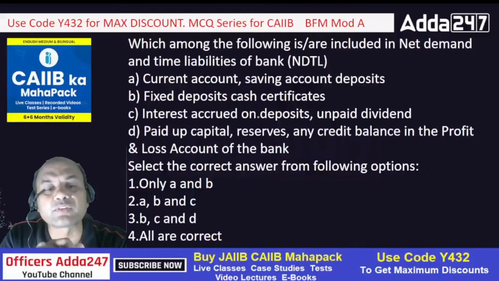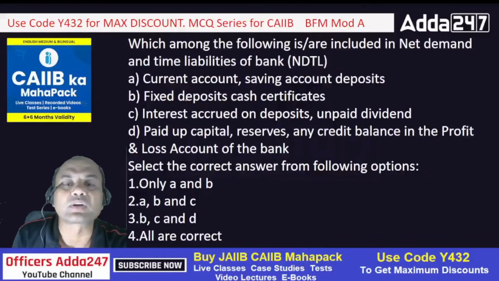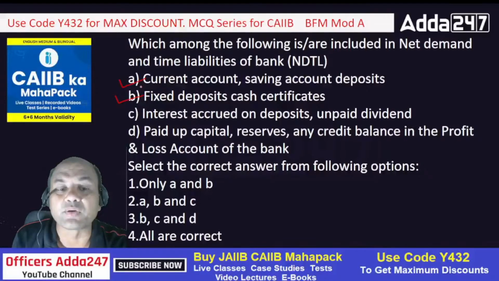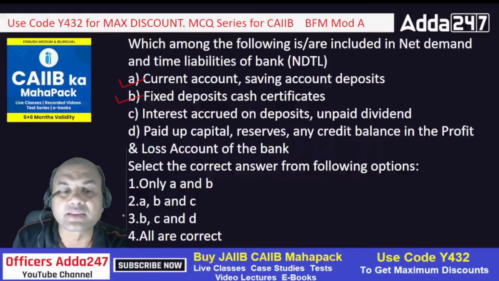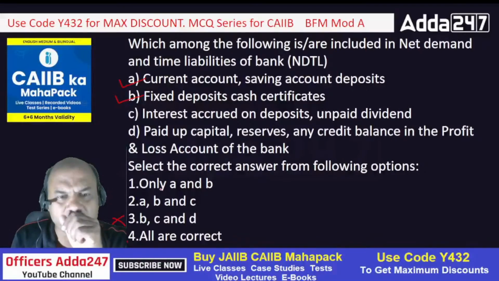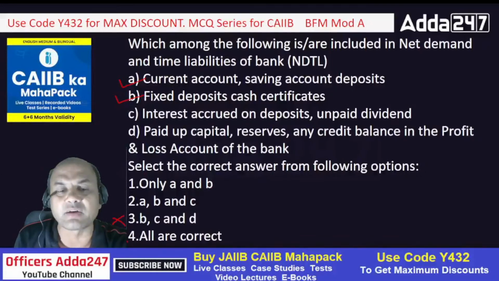We want included or not included, right? Let's start one by one. Current account, saving account, deposits, included. A is there. Fixed deposit cash certificates, included. B is there. Now A and B are there. So option 3 is out and 4 is out. Now the only thing that remains is AB or ABC.